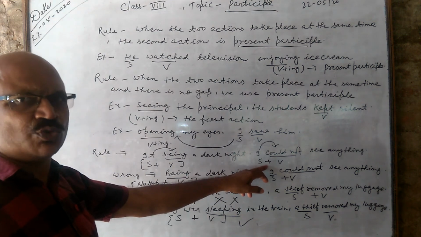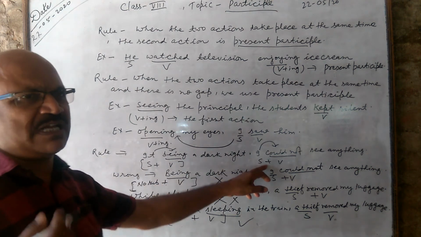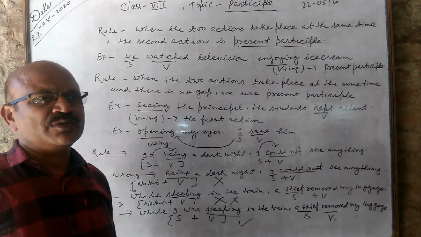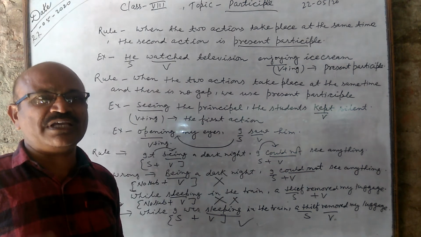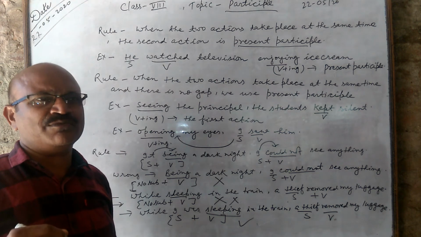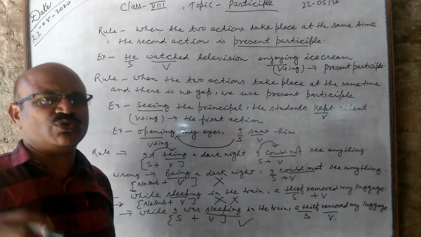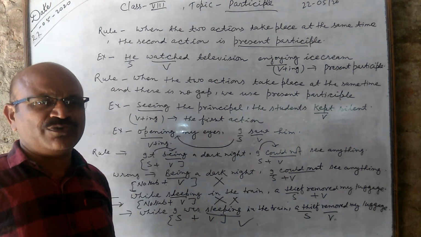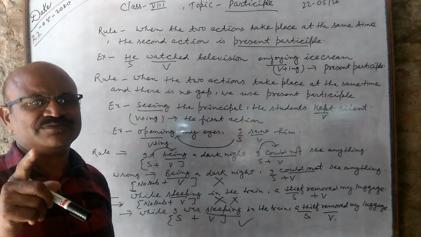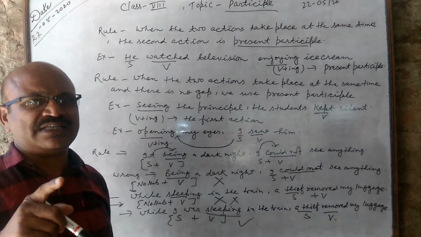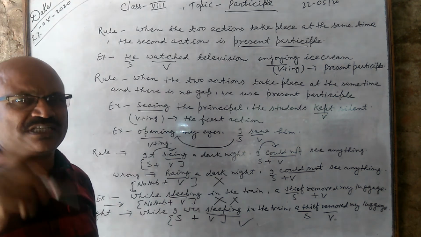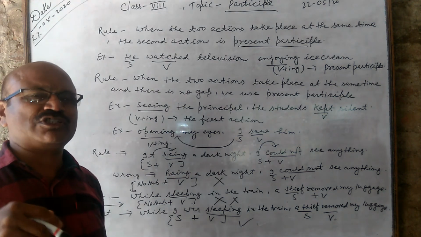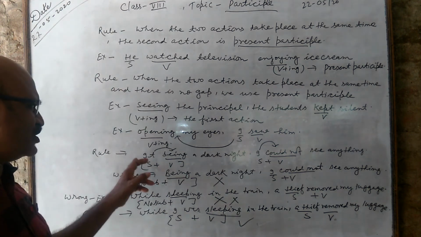Two doers, two verbs. Suppose next example I give you. Being ill, I could not go to a school. Being ill, being is verb here. I could not go to a school, could not go is verb here. So one subject and two actions, then you must write one subject only. If the two actions took place by two subjects, there must be two subjects.